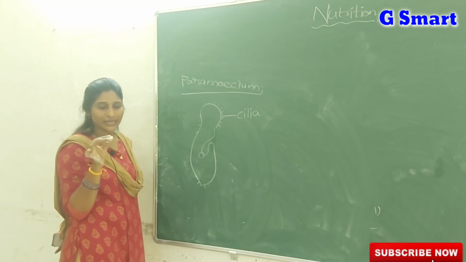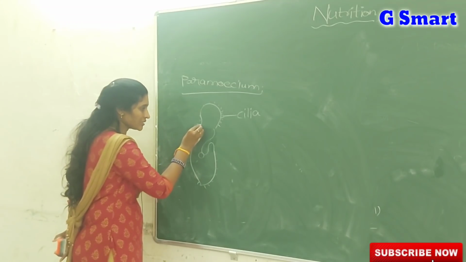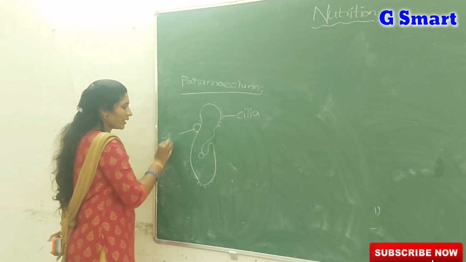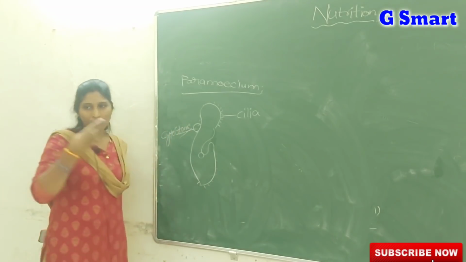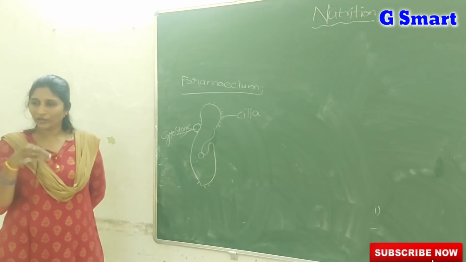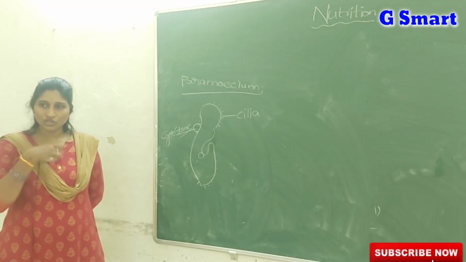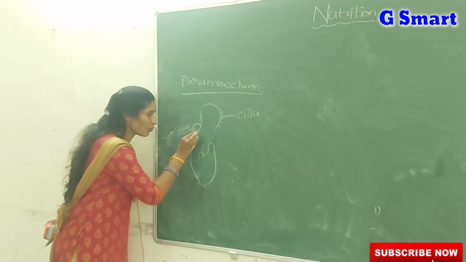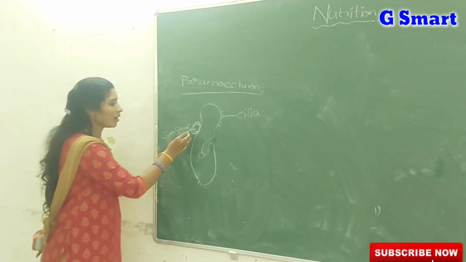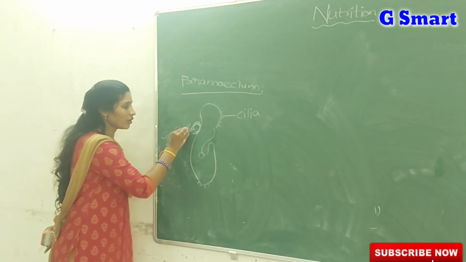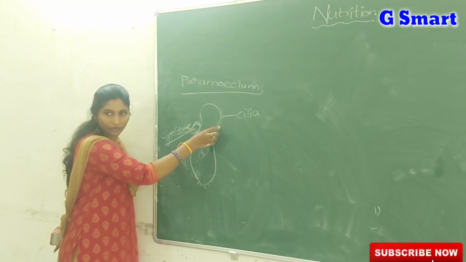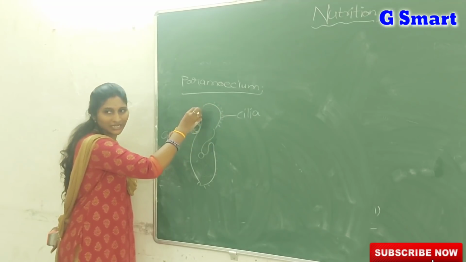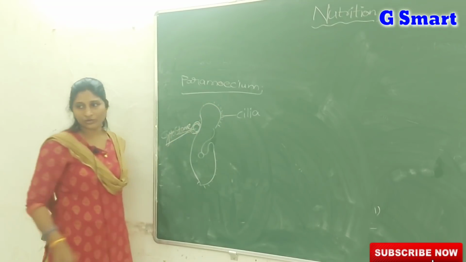It specifically takes food at one particular place, which we call the cytostome. Just as you have a whole body but ingest food through the mouth, paramecium ingests food at a specific spot, the cytostome. If it finds food anywhere, by using the cilia, that food will be moved to the cytostome.